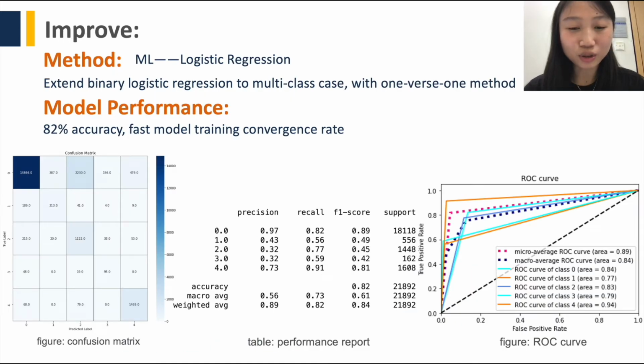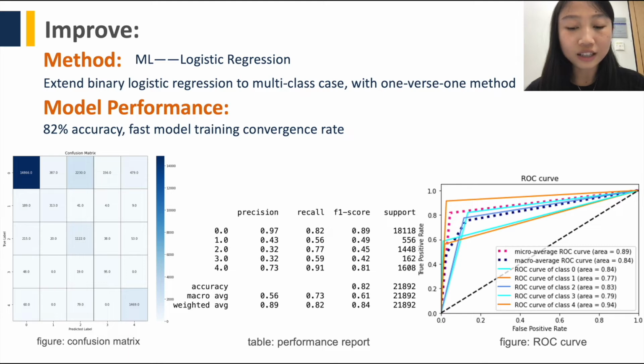For logistic regression, we use the one-versus-one method to achieve multi-class classification. The input features are ECG signals and the outputs are the classification results. The confusion matrix and accuracy report are shown here. This model can attain accuracy as high as 82% and guarantees a fast convergence rate because of its simple form. However, when we look into metrics other than accuracy, like the F1 score or precision, it is quite disappointing. It means that this model may cause a lot of false alarms.